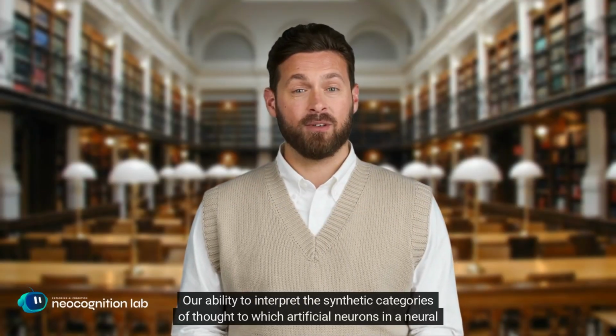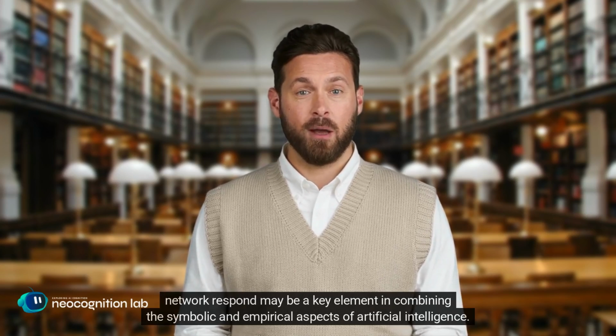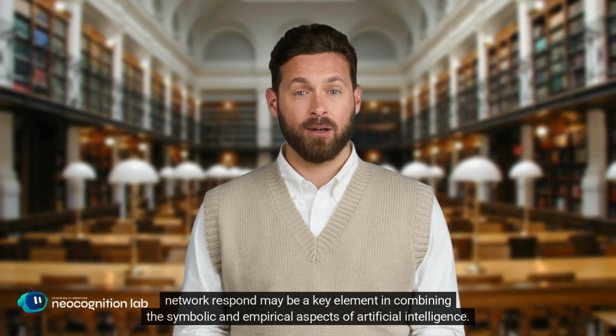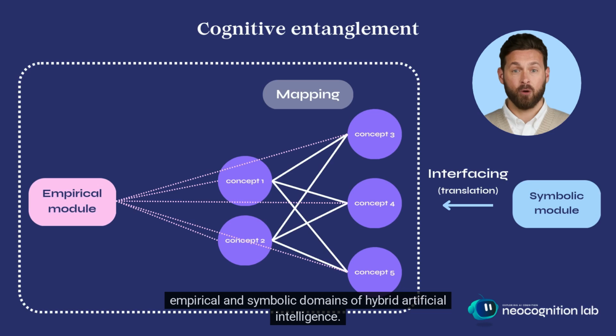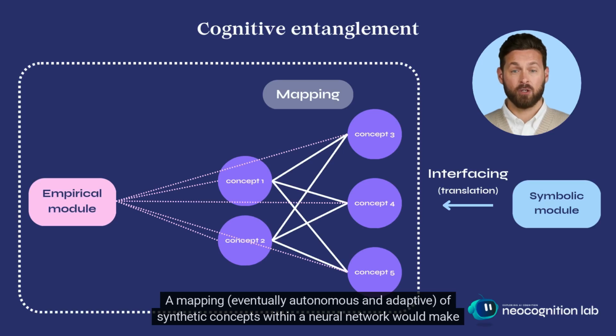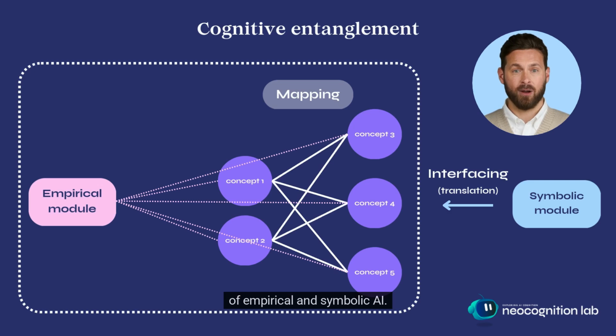Our ability to interpret the synthetic categories of thought to which artificial neurons in a neural network respond may be a key element in combining the symbolic and empirical aspects of artificial intelligence. Accessing the semantics of neural synthetic concepts could enable true cognitive entanglement between the empirical and symbolic domains of hybrid artificial intelligence. A mapping, eventually autonomous and adaptive, of synthetic concepts within a neural network would make possible a connectivity, eventually dynamic, autonomous, and adaptive, between the respective semantic dimensions of empirical and symbolic AI.